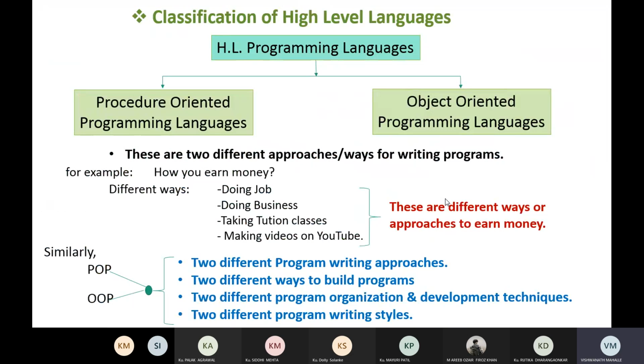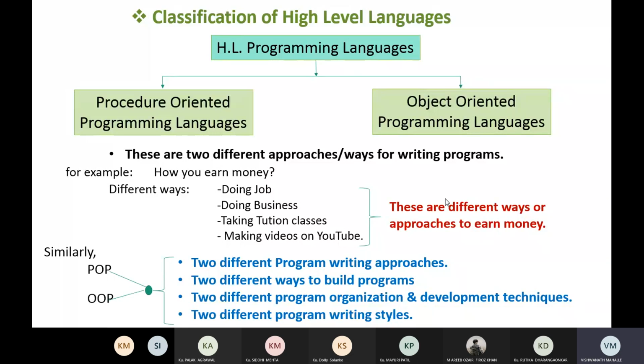These are two different approaches or ways of writing a program. Java is a programming language, C is a programming language, C++ is a programming language, but object oriented programming is nothing but an approach. It is the way of writing the program.